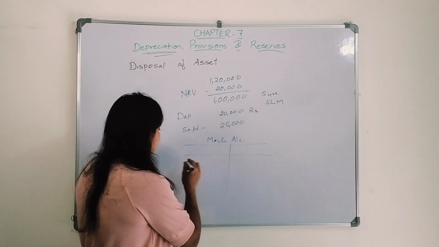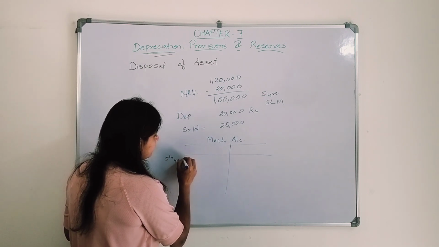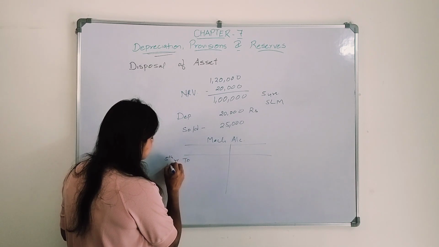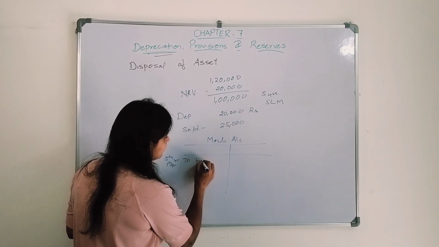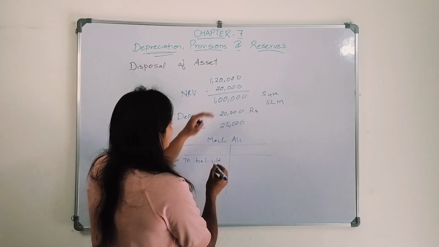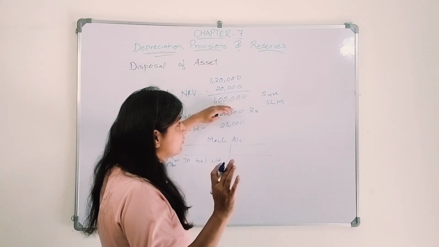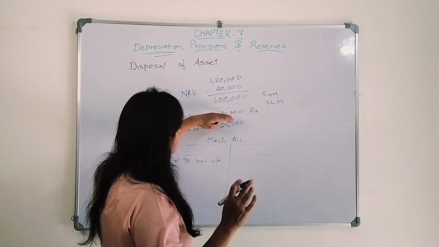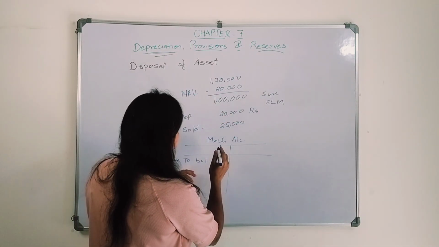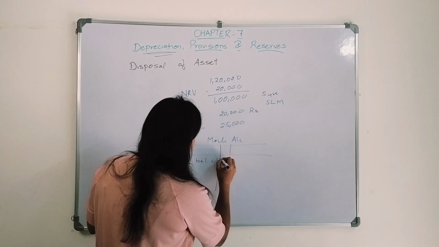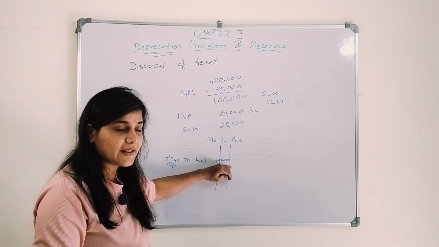On the 5th year, what will be the balance on 1st April that I will carry down? 120, I will deduct 20,000 every year for the 4 years. So the balance will be 40,000. This much will be the balance.